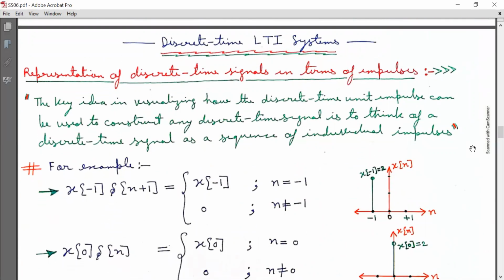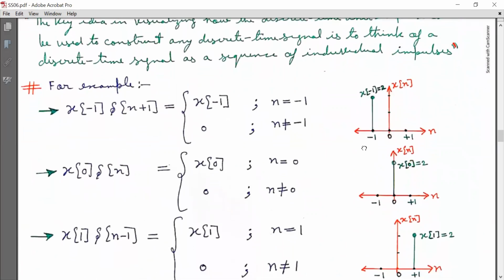Now we will discuss discrete time LTI systems. So representation of discrete time signals in terms of impulses need to be discussed. The key idea in visualizing how the discrete time unit impulse can be used to construct any discrete time signal is to think of a discrete time signal as a sequence of individual impulses. So we need to understand this example.